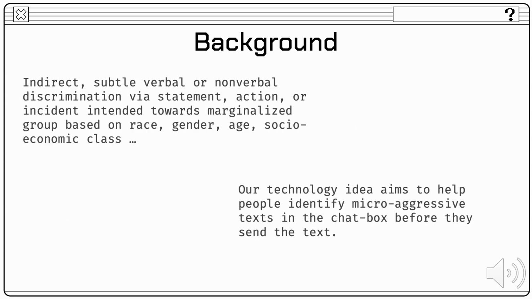Before we dive deeper into our inbuilt feature and its functionality, first let's have an overview on microaggression. A microaggression is a subtle verbal or non-verbal behavior directed at a member of a minority group, whether intentionally or unintentionally, that has a negative or disparaging effect. Ever since the pandemic, the world is dependent on digitalized communications more than ever. Thus, we aim to build a technology that helps identify microaggressions in digital platforms.